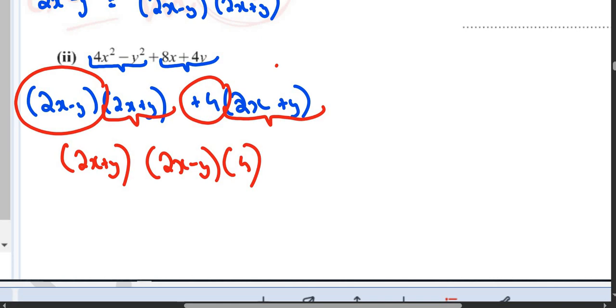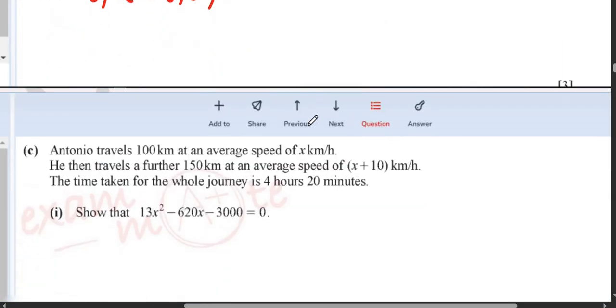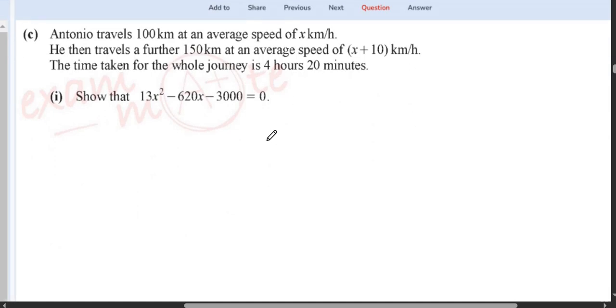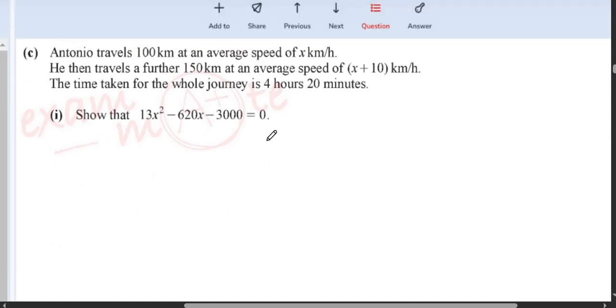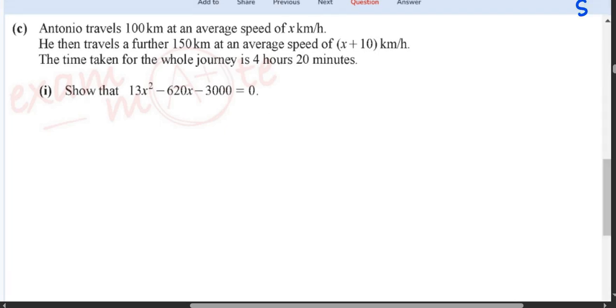So moving on to the next question. Now it says that Antonio travels 100 km at an average speed of x. He then travels a further 150 km at an average speed of x plus 10 km per hour. The time taken for the whole journey is 4 hours 20 minutes.